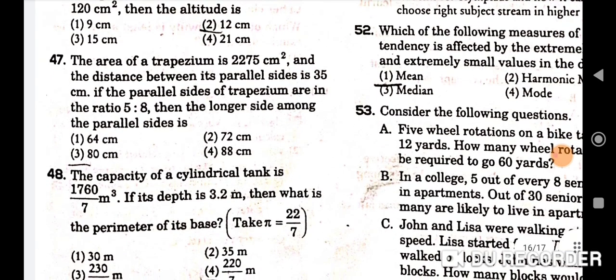Next question. The area of a trapezium is 2275 centimeter square and the distance between its parallel sides is 35 centimeter. If the parallel sides of the trapezium are in the ratio 5:8, then the longer side among the parallel sides is 80 centimeter. Third is the correct option here.